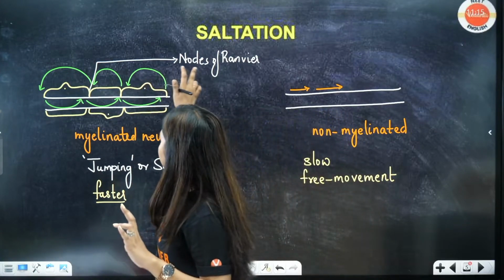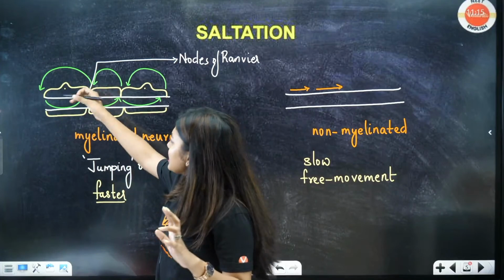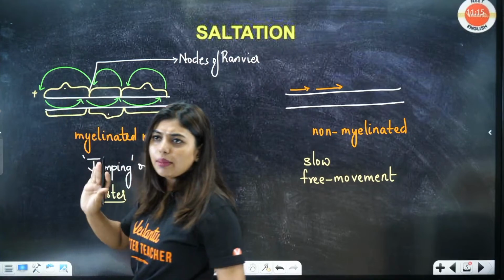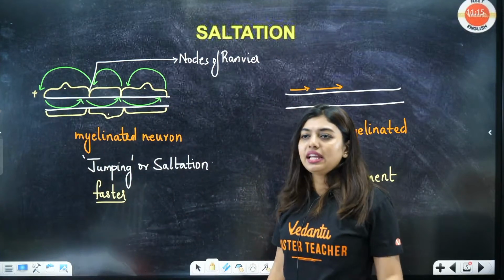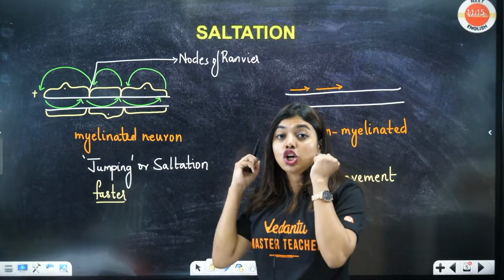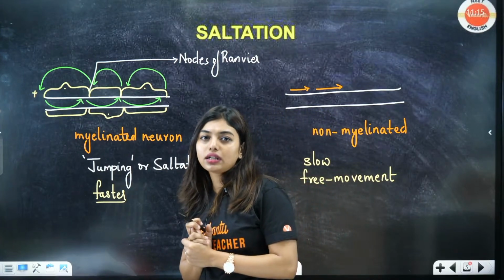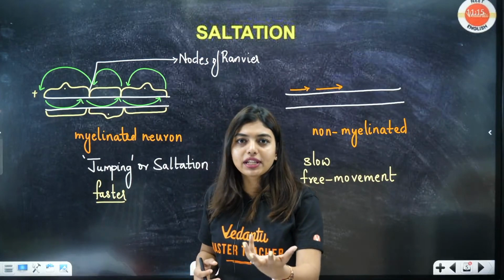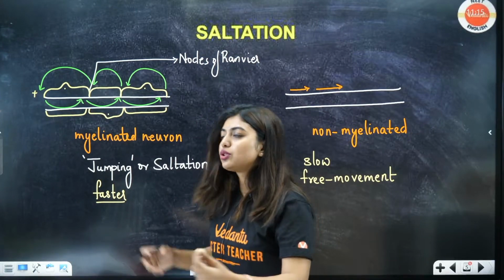Here what is happening? It is happening in the nodes of Ranvier, and same thing, students, whether positive or negative, the same thing is going to happen, just that jumping is going to happen. Yes, myelinated is going to be faster. So that is the use of having myelinated and non-myelinated. Otherwise, why do we have to study these 2 neurons? Some benefit should be there, no? That is the use.